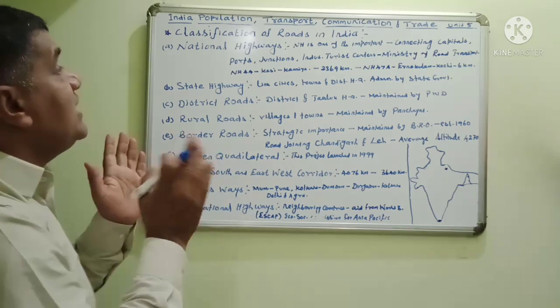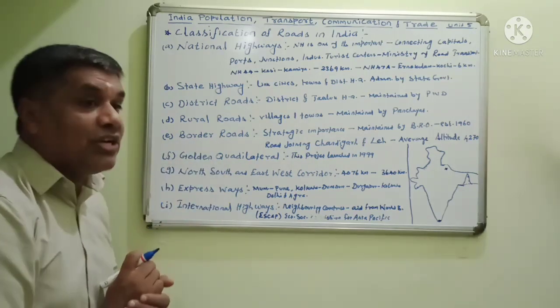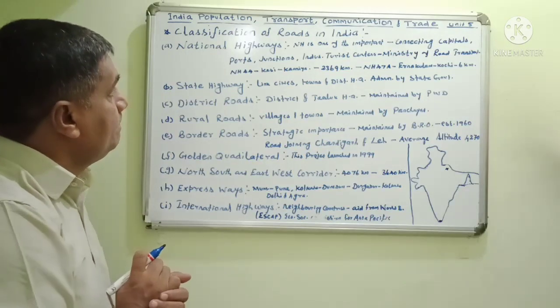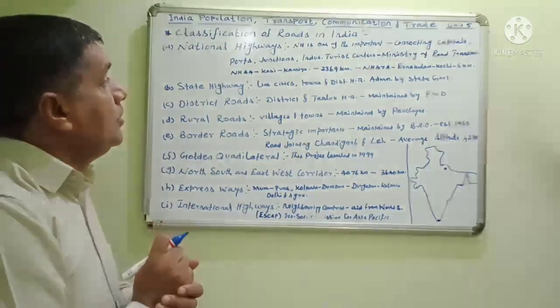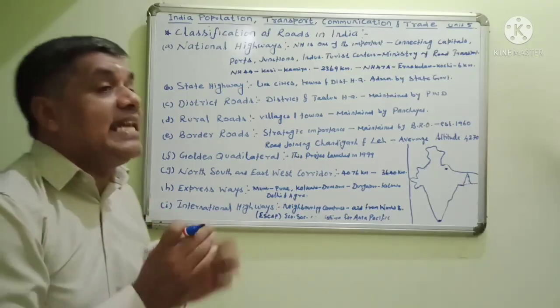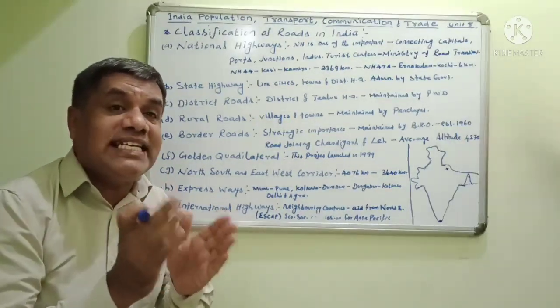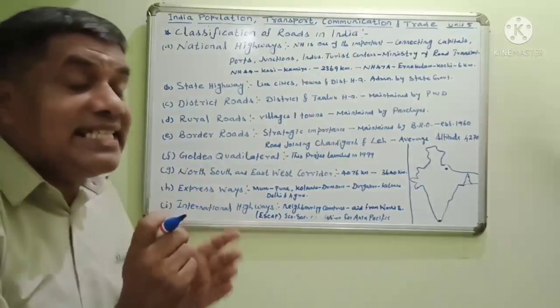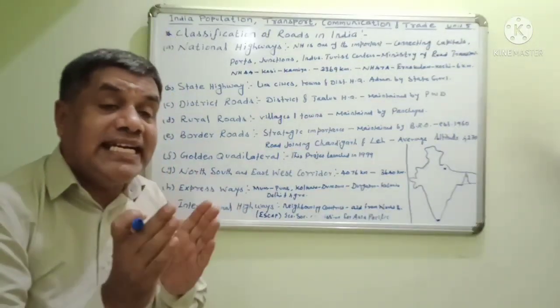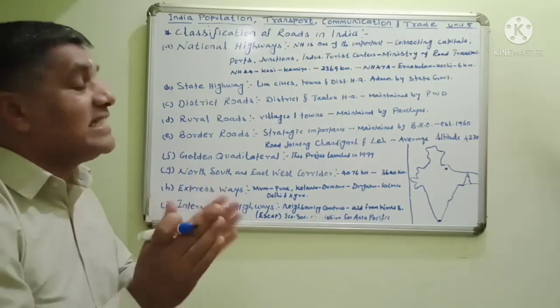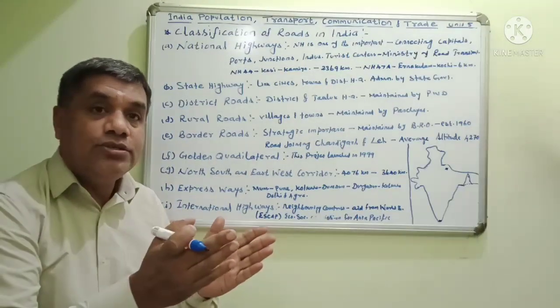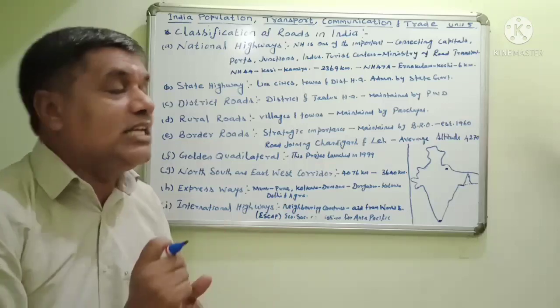This is the longest national highway in our country. The distance covered is 2,369 kilometers. The longest national highway: Kashi, Varanasi to Kanyakumari.